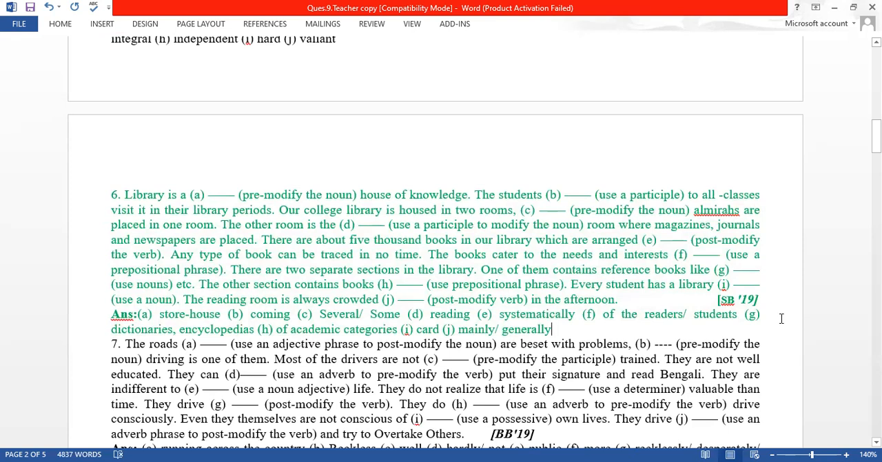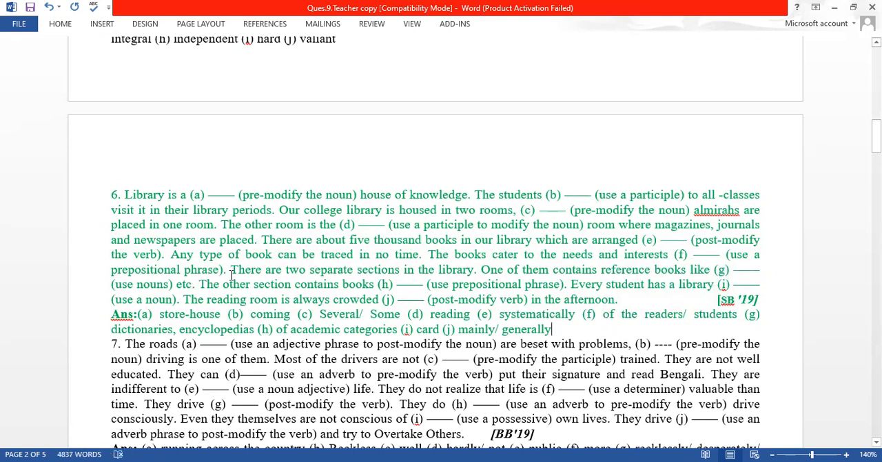Of the students, we can use of the students. Interests of the students. There are prepositional phrase means here you have to use a phrase. You have to start a phrase with preposition and ends it with noun. Here of is preposition and readers or students is noun.